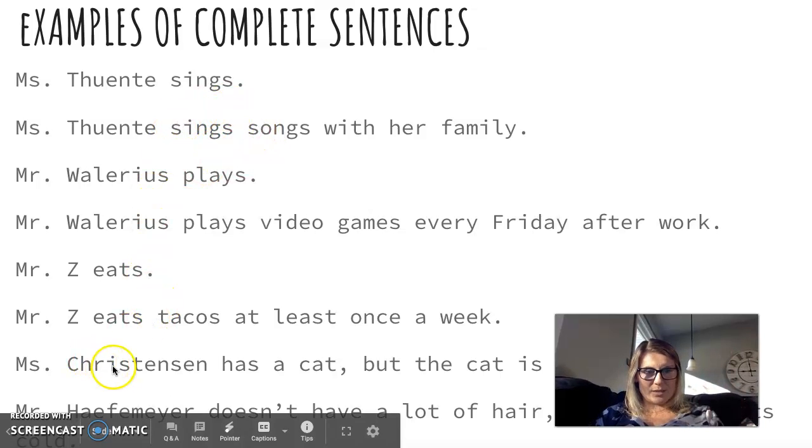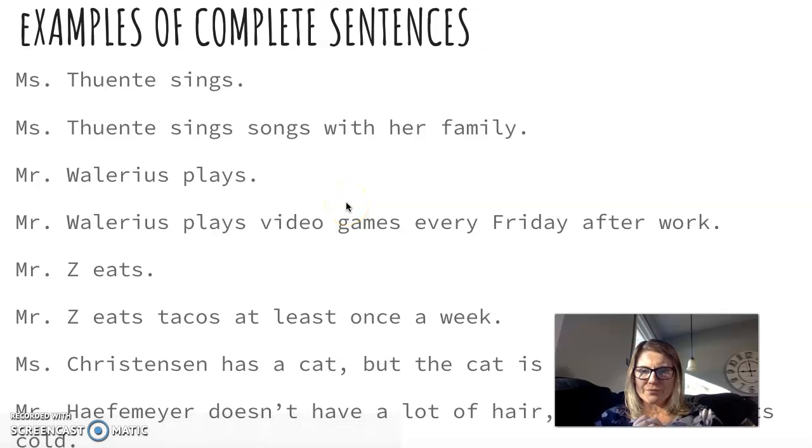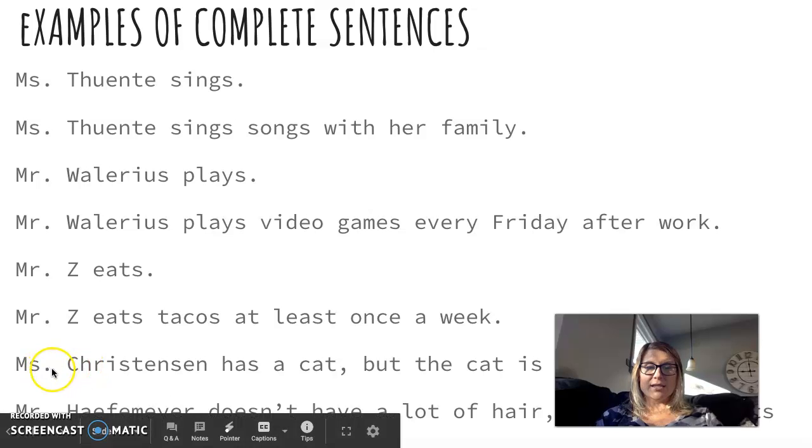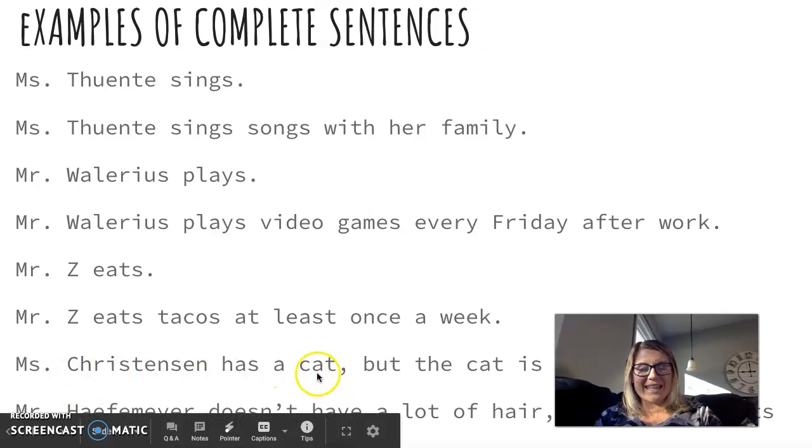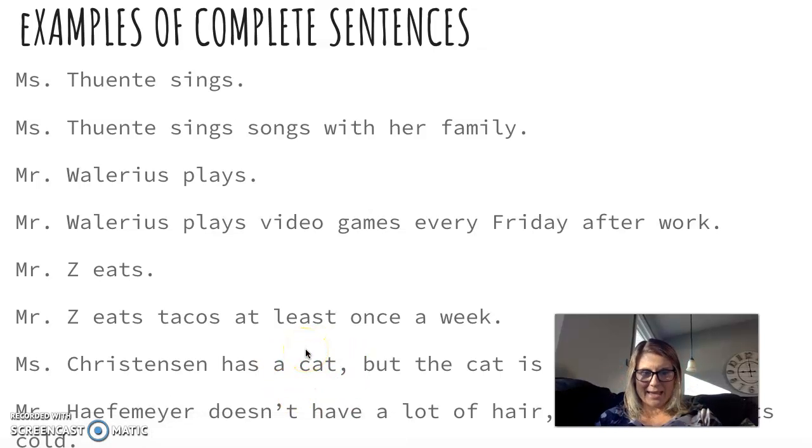I'm going to pop down to this one because this one is important. It says Miss Christensen has a cat, but the cat is fat. Subject is Miss Christensen. What's the verb? What does Miss Christensen do? Or what is she? Or what does she have? Miss Christensen is the subject. Has is the predicate or the verb. What does she have? She has a cat. The cat can't be the predicate. A cat isn't an action. It's a thing. It's a pet.